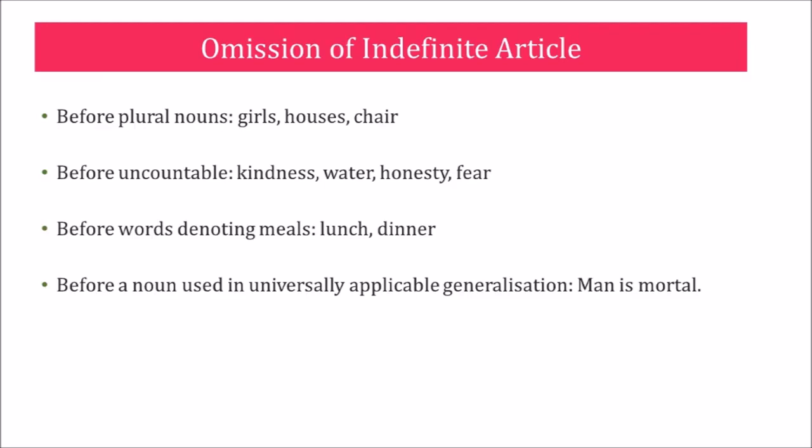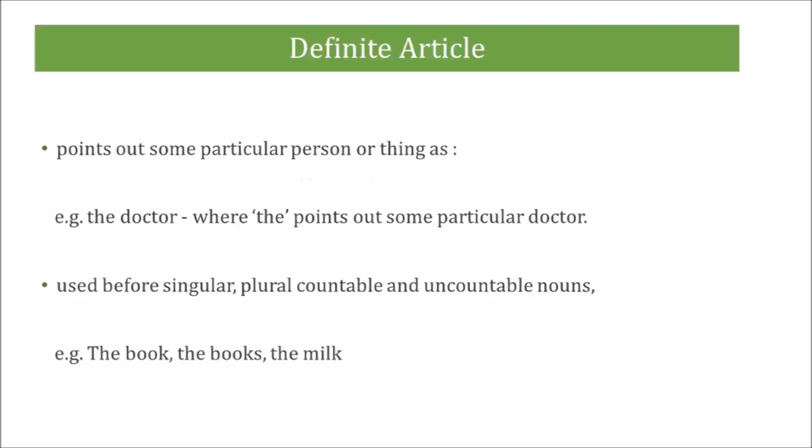Then comes before words denoting meals. Meals in the sense of lunch, breakfast, dinner. So before these we don't apply the indefinite article. Before a noun used in a universally applicable generalization. So, with generalized statements, we often skip or omit the indefinite article. For example, man is mortal.